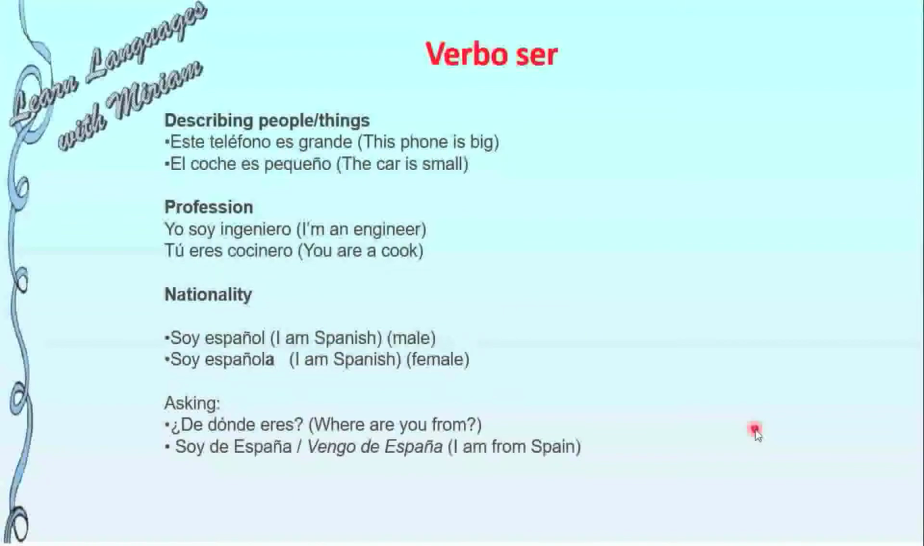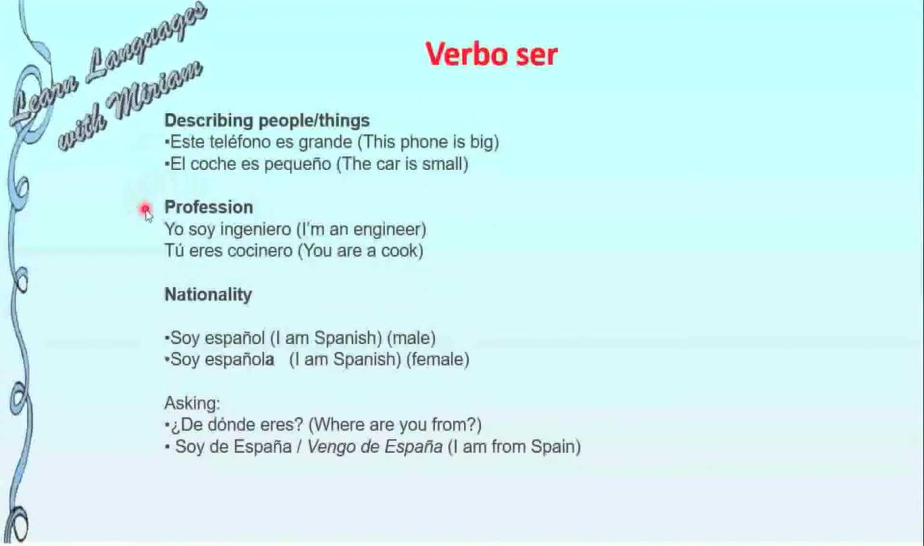Now, when do we use verbo ser? For describing people or things. I give you one example. Este teléfono es grande. In English, this phone is big. Other example. El coche es pequeño. The car is small. So here in these two examples, we are describing things.